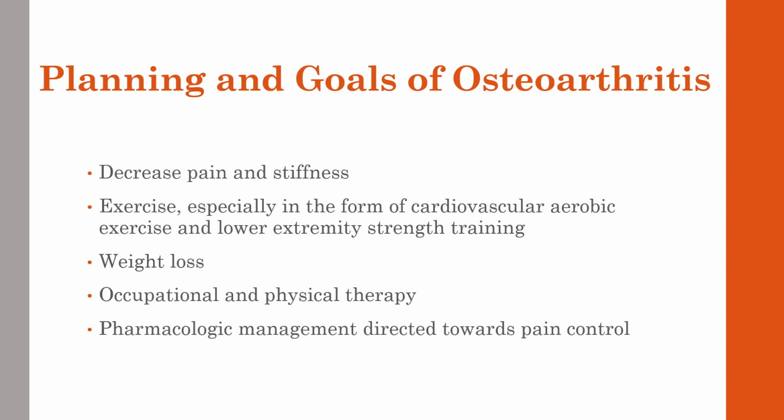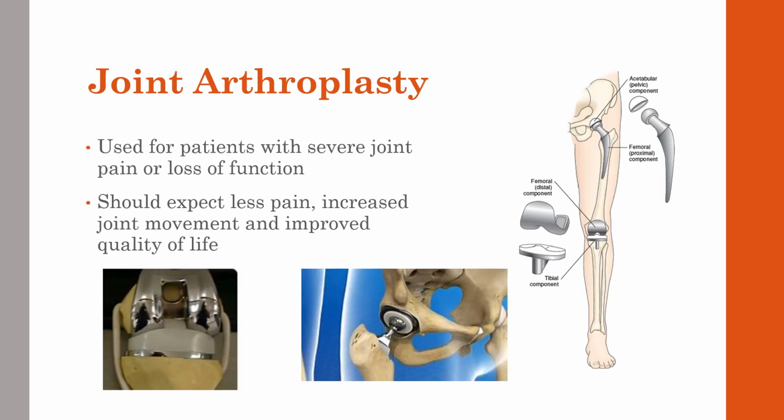If the previously mentioned symptom management strategies don't work, the orthopedic surgeon may decide to do a joint arthroplasty, or removal of unhealthy joint tissue and replace it with metal or synthetic materials. Some patients have such severe disease that they need a total joint replacement, where the entire joint is removed and replaced. Arthroplasty is used in people with severe osteoarthritis and also may be used for certain fractures like hip fractures.